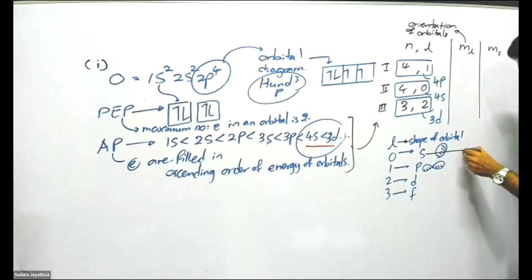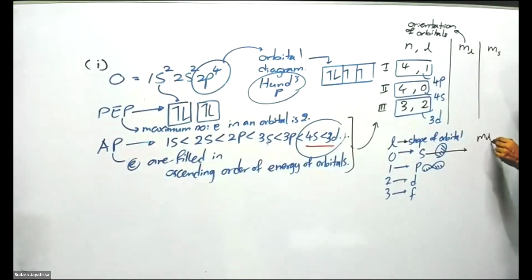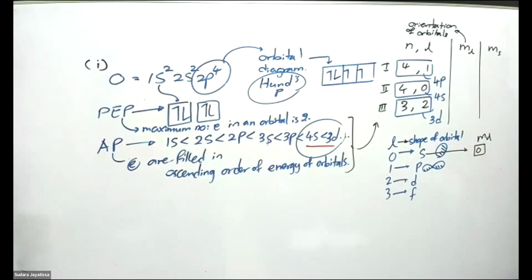Let's say this ml value. So we give the number 0. And for p, there are 3 p orbitals. They are perpendicular to each other. For their orientations, we give the numbers -1, 0, +1.